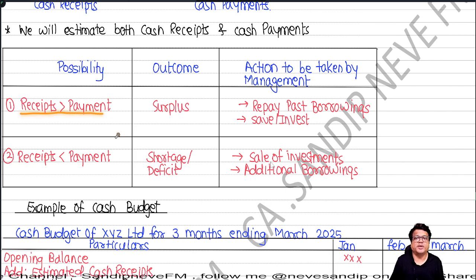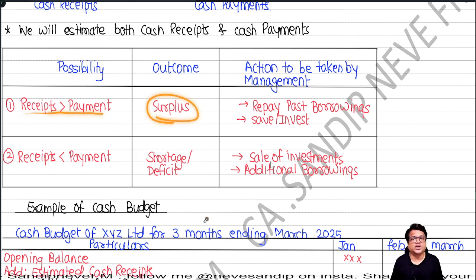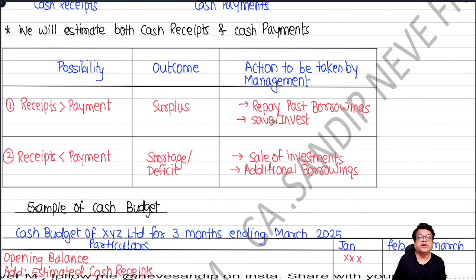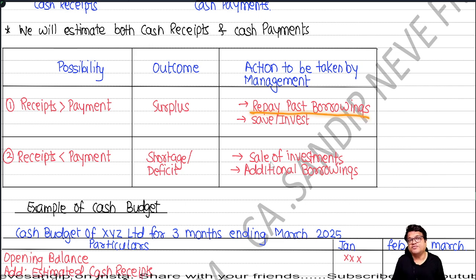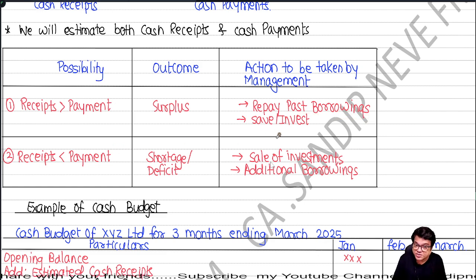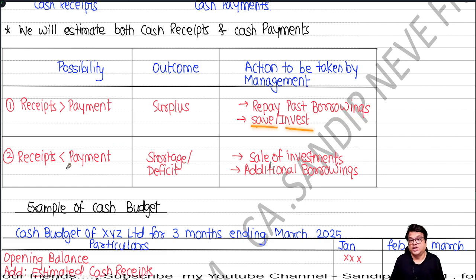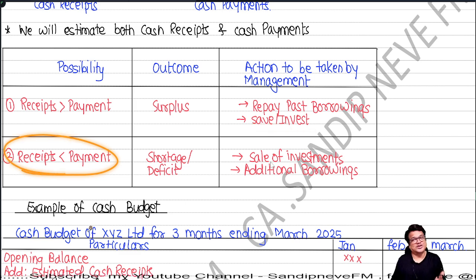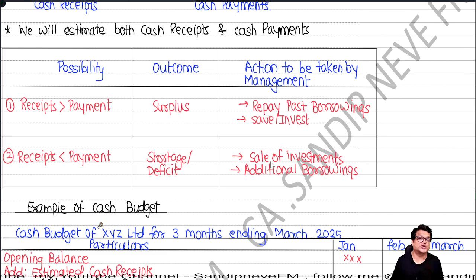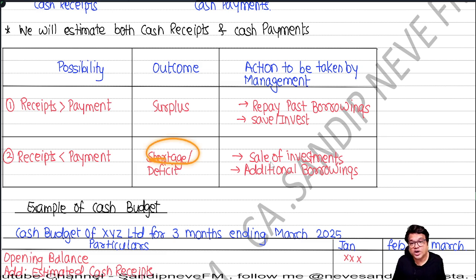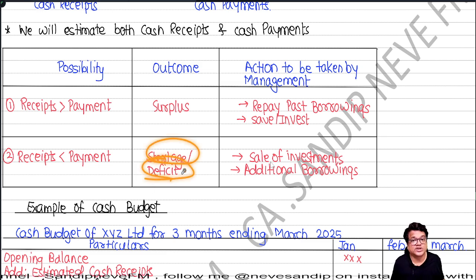Receipts greater than payment. People, receipt greater than payment means what? A scenario of surplus. So what will you do? What will be the action taken by the management? We will repay the past borrowings. If we have already taken some loans in the past, we'll repay them. And still we have some surplus, we will save or invest them. Okay. People, it's a business, no. So it is always going to happen that receipts would be less and payments would be more. That would be a shortage or a deficit scenario. What to do in such case?